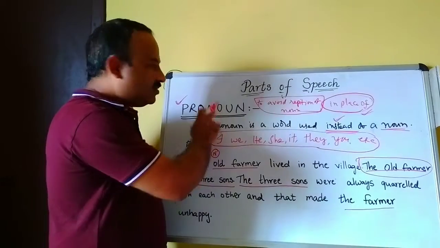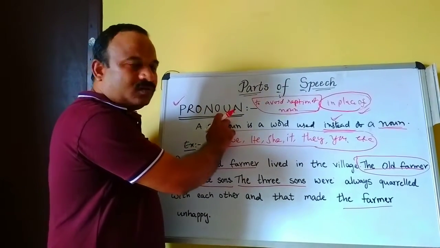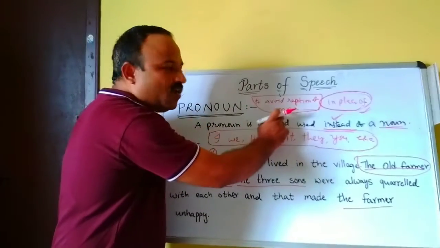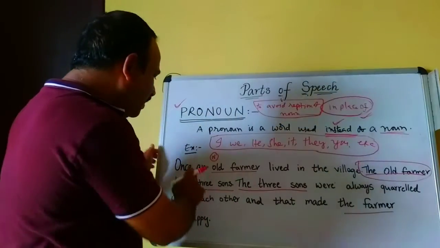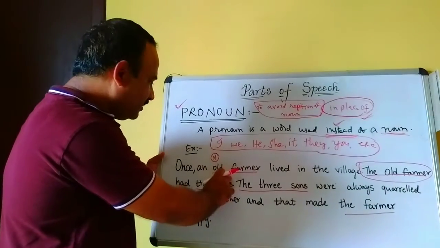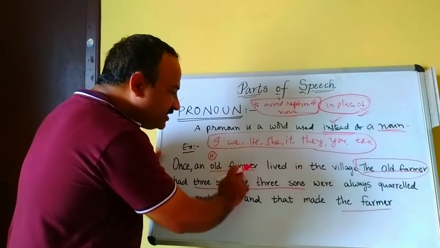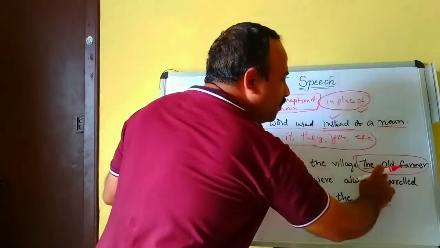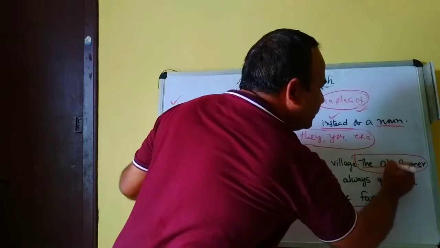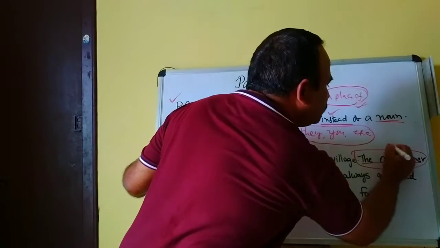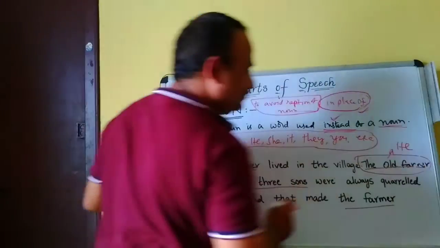Already we discussed, why should you use the pronoun? To avoid repetition of noun. So, already old farmer is mentioned. Instead of the old farmer, you should use he.